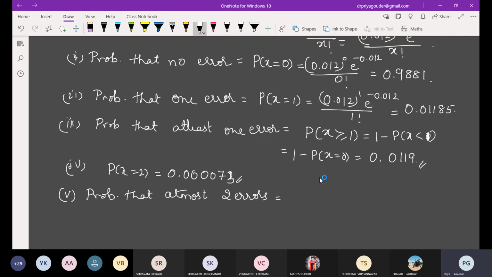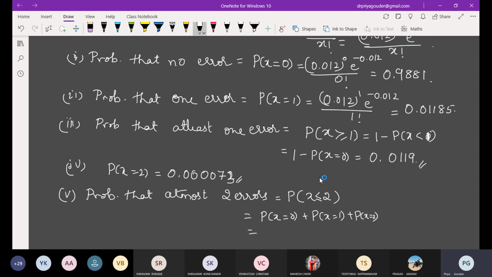That is the meaning. Now the fifth one, probability that at most 2 errors. At the most means maximum it should be, less than or equal to 2. Very good. So what are the values? Probability of x equal to 0, 1 and 2. I think these all we have calculated separately.